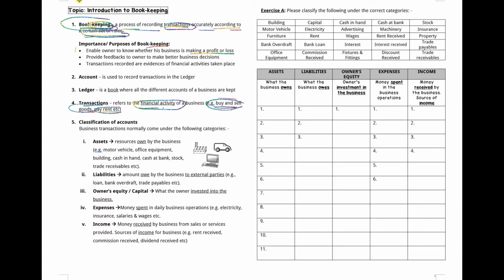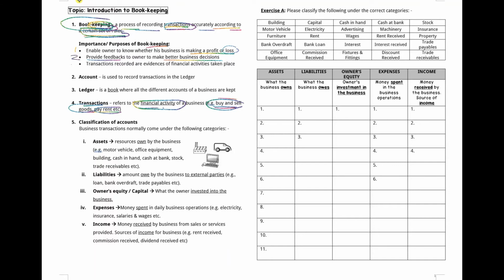Number two, if you know how the business is doing, it will provide feedback to the owner to make better business decisions. For example, if the business is making a loss, maybe you can find ways to cut the loss, or cut down on expenses, or try to negotiate a lower cost from the supplier, and so on.